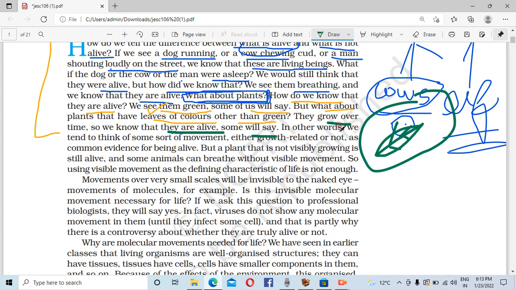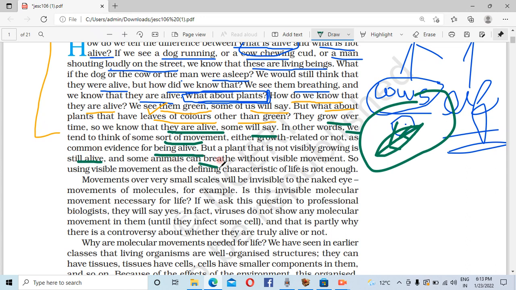Some will say, in other words, we tend to think of some sort of movement. So there is some sort of movement in plants, either growth related or not, as common evidence of being alive. But a plant that is not visibly growing is still alive.